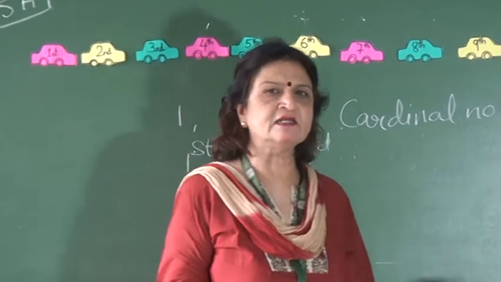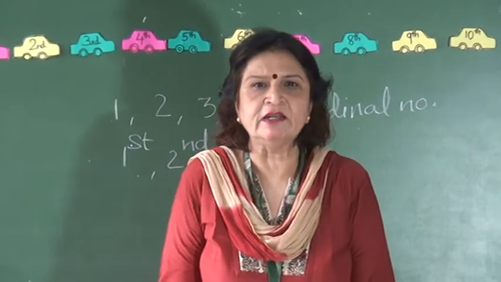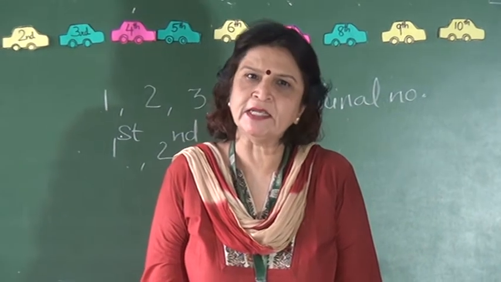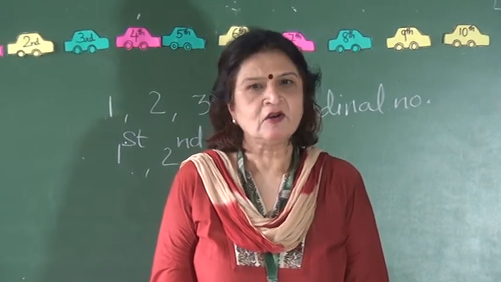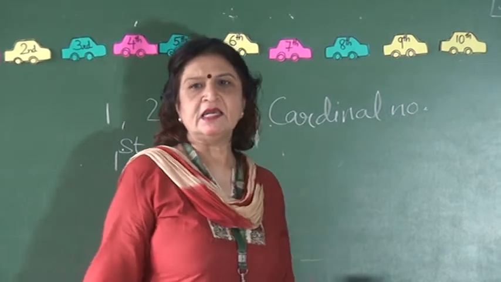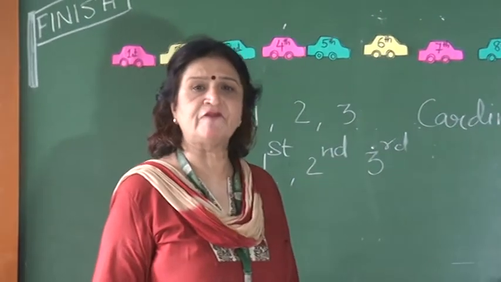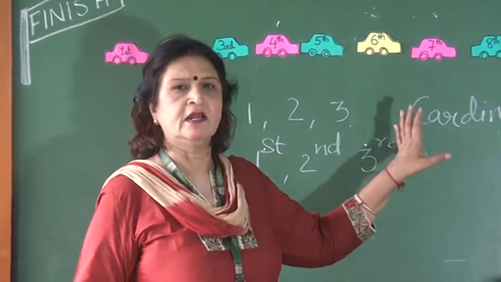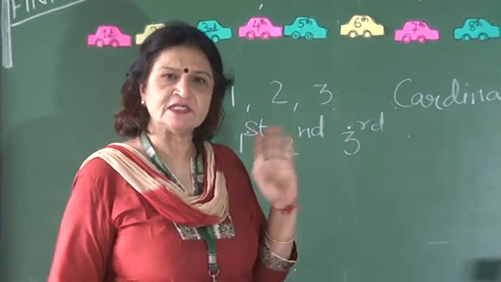When anybody asks you what is the date today, children, you always say today is 1 July, 2 July, 12 July. This is not the way. You must say it in ordinal numbers. Today is 1st July, 2nd July, 3rd July. In ordinal numbers, that is the correct way to say the dates.